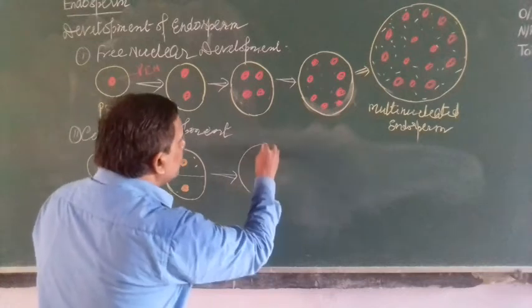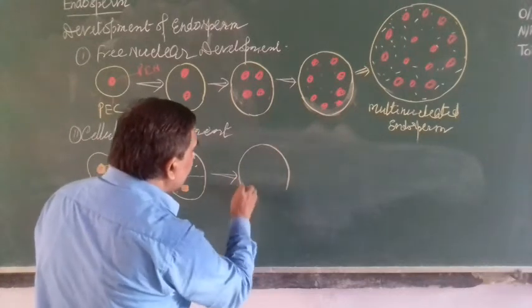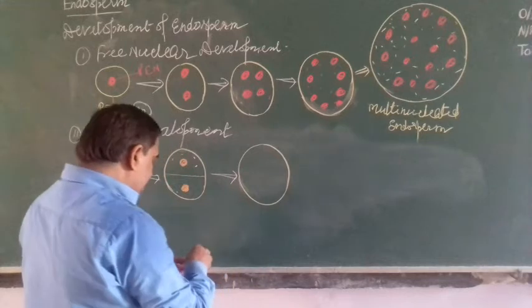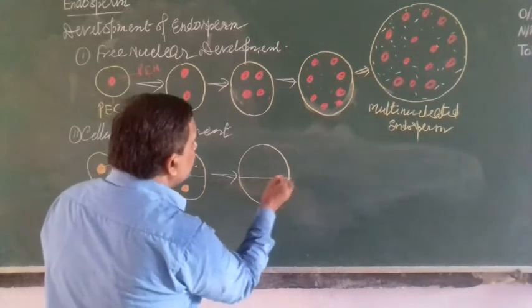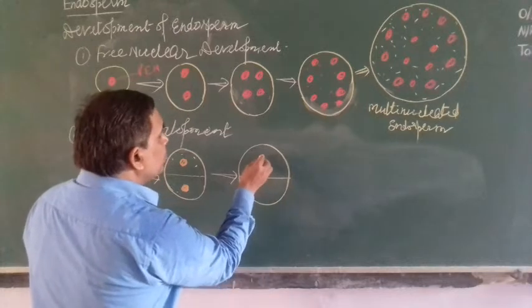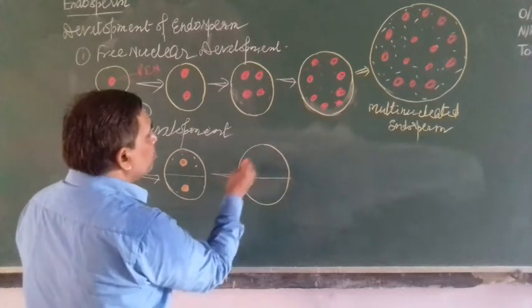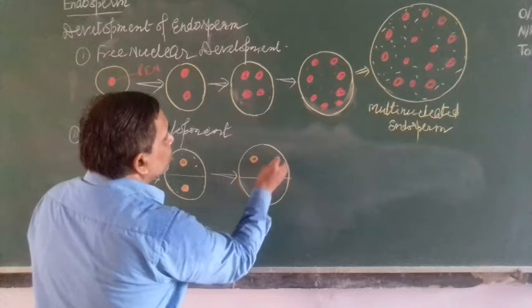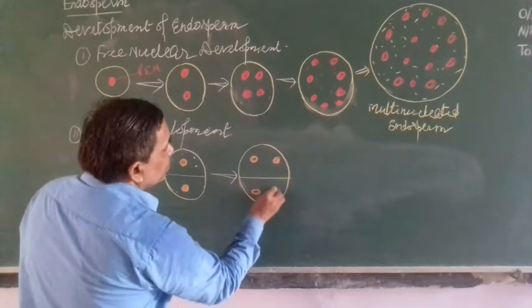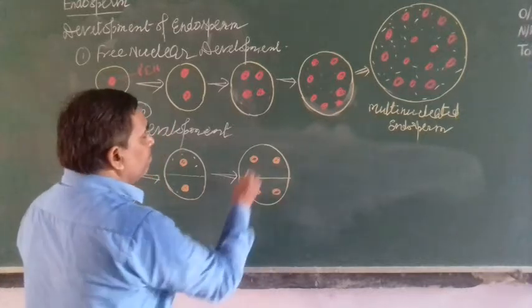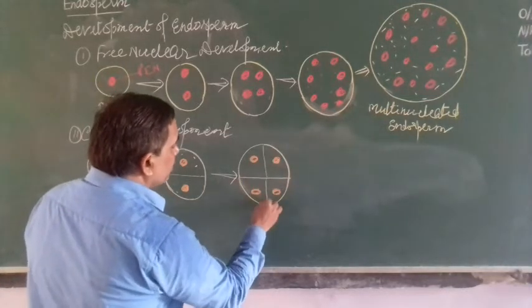Again in the next step, the cell increases in size. Now it contains a nucleus and this nucleus divides to form two nuclei. Here this also divides to form two nuclei. Then the cell will again divide.